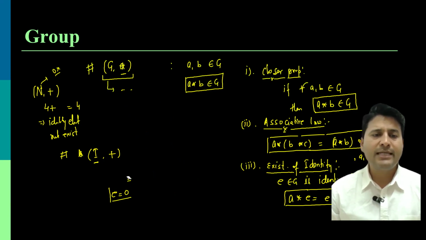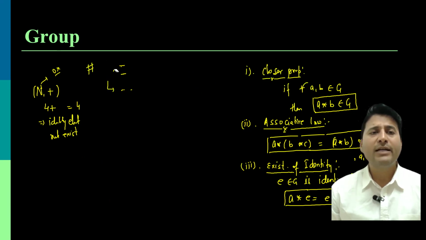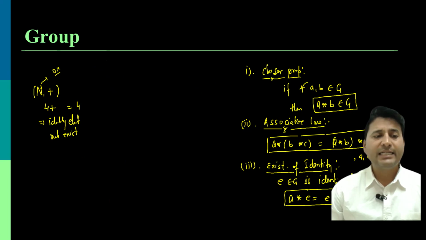Let us try to understand what exactly we mean by inverse. An element B is called the inverse of A when, if they are operated, we get the identity as the outcome.